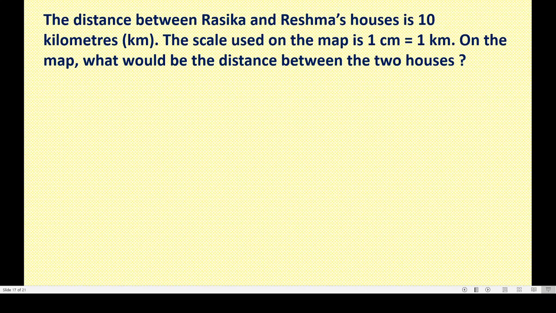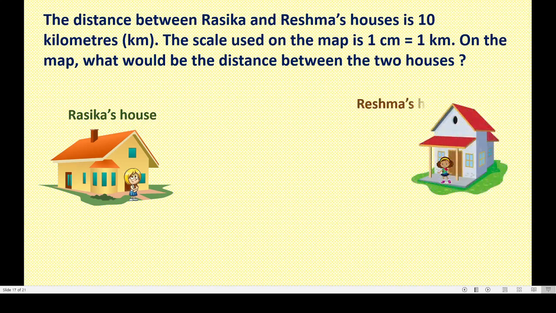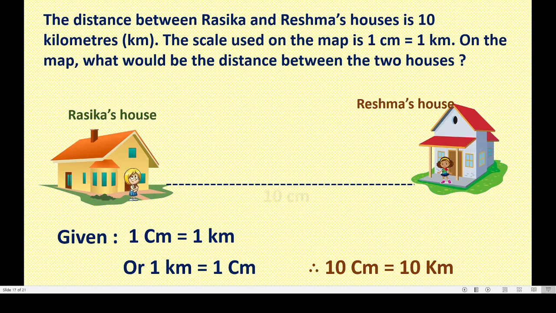Okay, we will draw first. This is Rasika's house. Can you see? This is Reshma's house. Okay, it is given like this. And what is the distance between these two houses? That is 10 kilometers. And what is the scale given? It is given 1 centimeter is equal to 1 kilometer. If you draw 1 centimeter here, then it is equal to 1 kilometer. Right? See, this is the distance, that is 10 kilometers, isn't it?